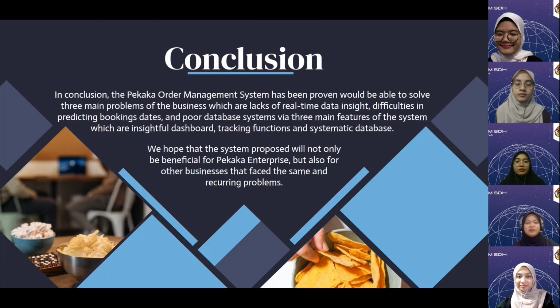Next, I will continue with the conclusion. So in conclusion, the Pekaka order management system has been proven to be able to solve the three main problems of the business, which are lack of real-time data insight, difficulties in predicting booking dates, and poor database system. There are three main features of the system, which are insightful dashboard, tracking function, and systematic database. We hope that the system proposed will not only be beneficial for Pekaka Enterprise, but also for other businesses that face the same recurring problems.